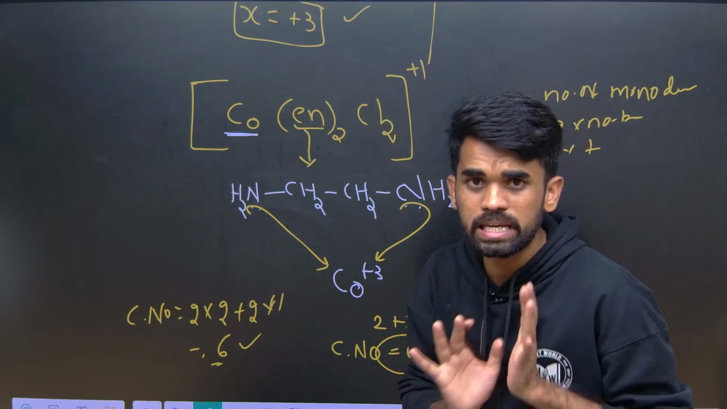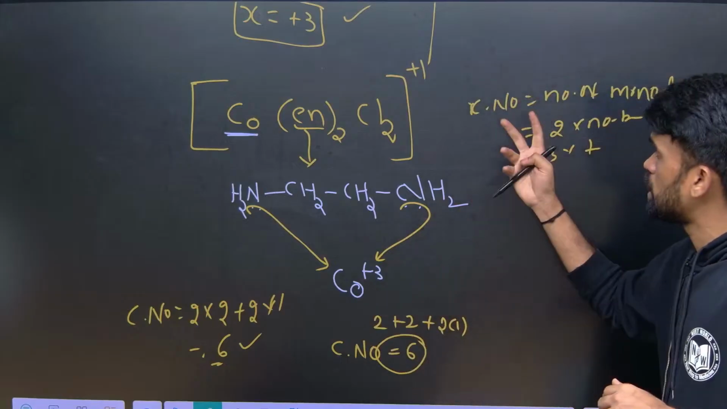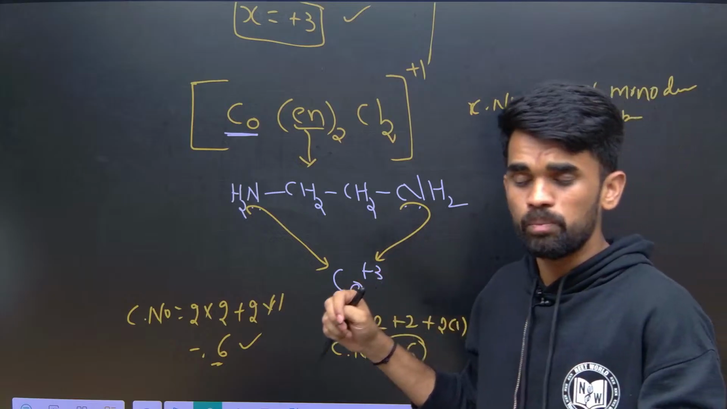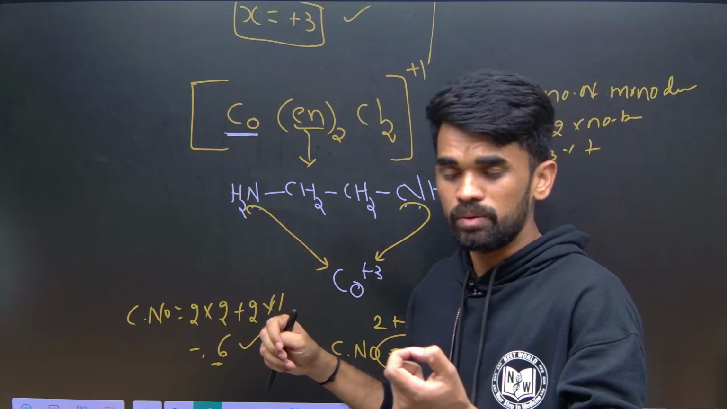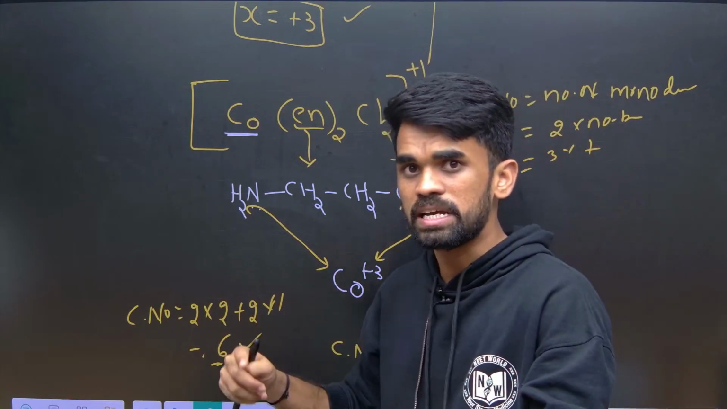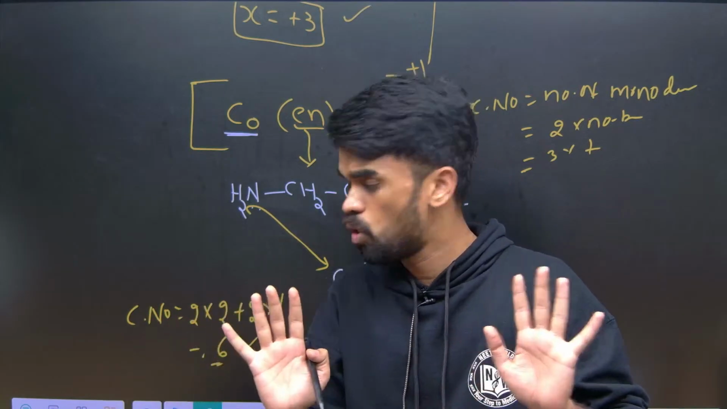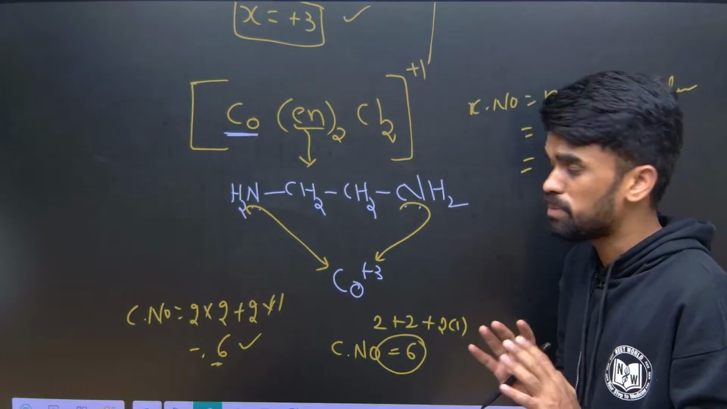I hope it is clear, right? Okay, how to find the coordination number? Number of monodentate ligands into 1, if it is bidentate, the number of bidentate ligands into 2, if it is tridentate, the number of tridentate ligands into 3, like that we should write. I hope it is clear. Finding the coordination number is done.